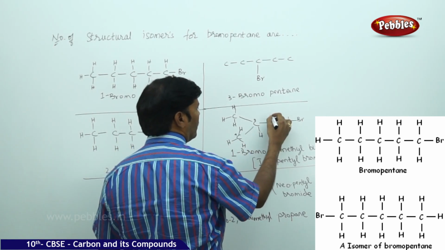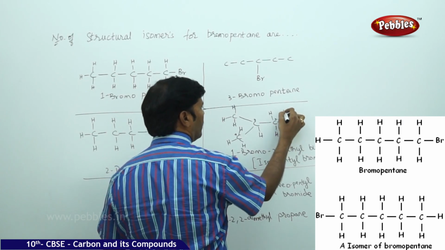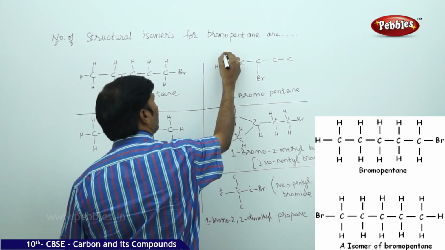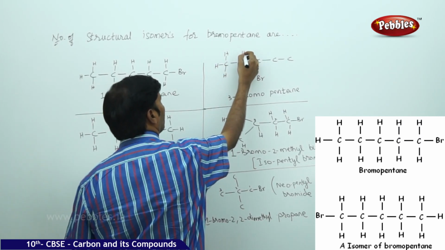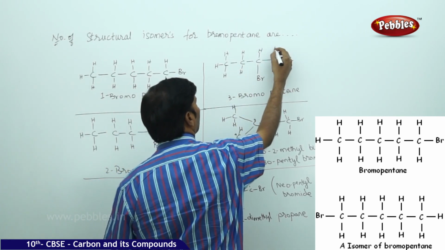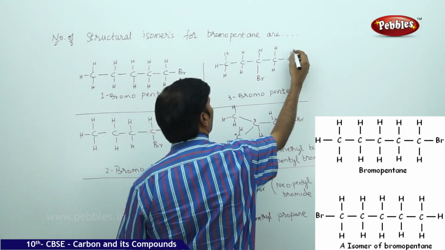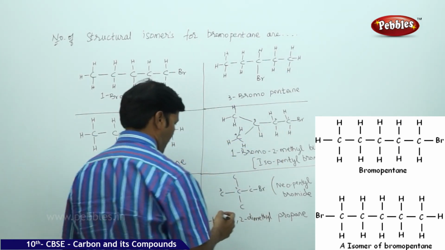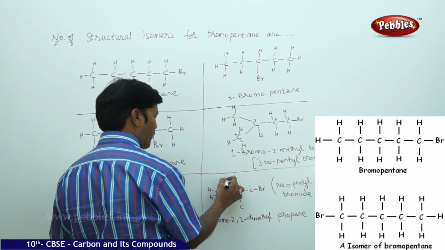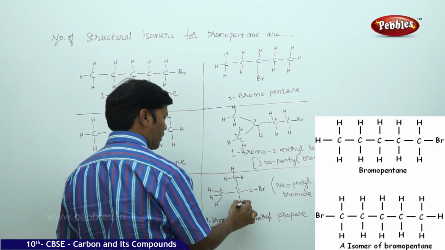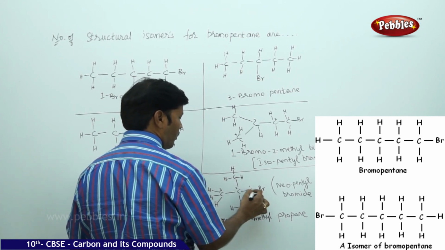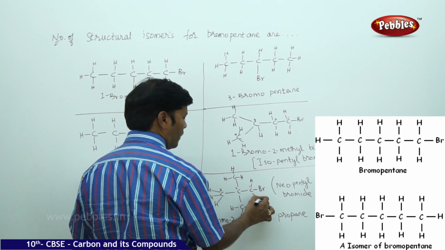Here 1 hydrogen, here 2 hydrogens, and here again 2 hydrogens. Again here 3 hydrogens. Here 1 hydrogen, here 2 hydrogens, again 2 hydrogens. Here already 4 bonds are there. So here 1 hydrogen and here 1 hydrogen.